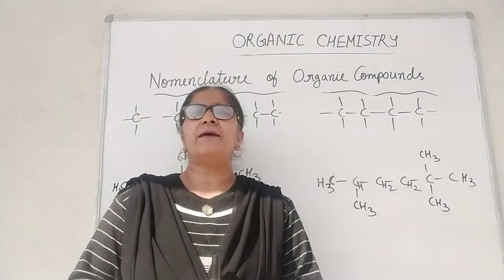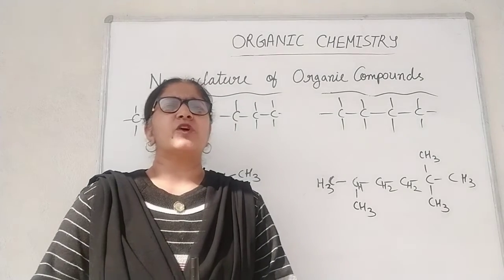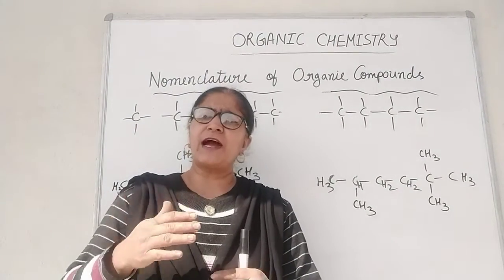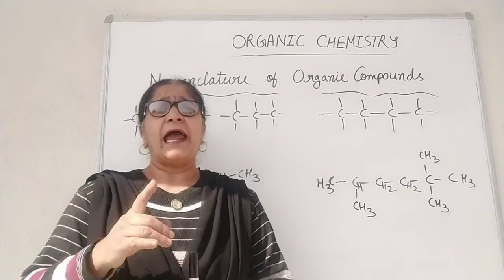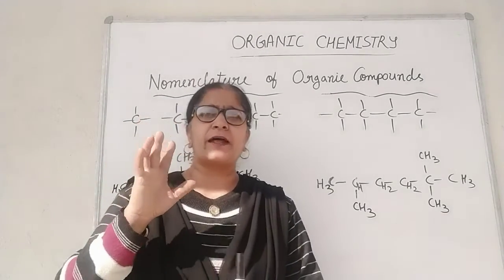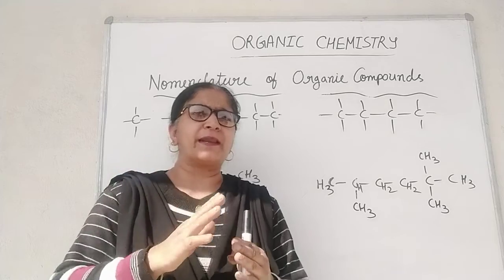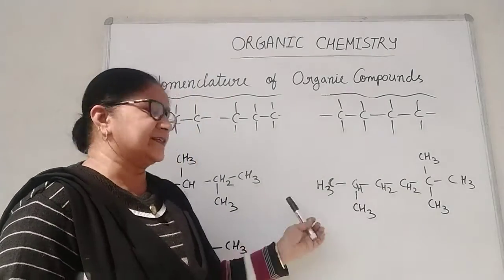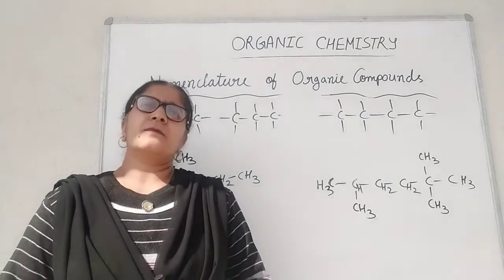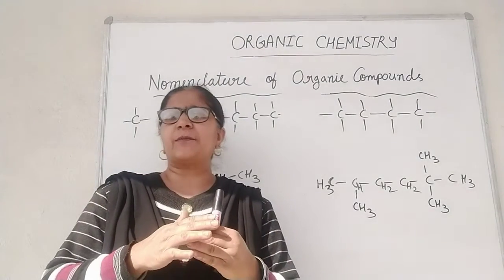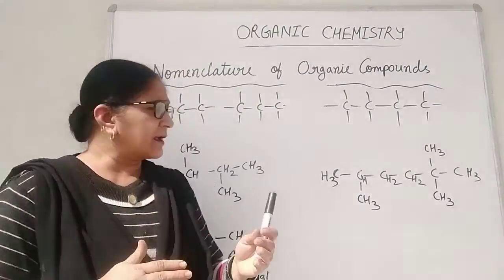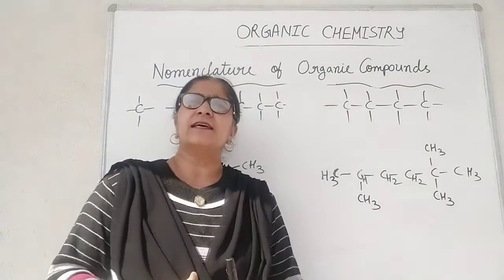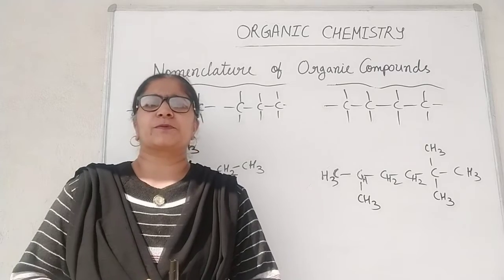Let's look at the common IUPAC names of the branched chain alkanes. A small chain of carbon atoms attached at one or more carbon atoms of the parent chain is said to be a branched chain, like this. These small chains of carbon atoms are called alkyl groups, CH3, like this, that is, alkyl groups.